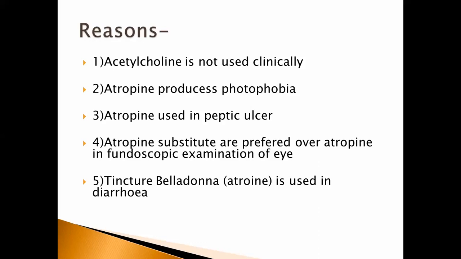Hence, the size of the pupil increases, and the focal length also increases. An individual can see objects which are far away, but cannot see objects near to him. That is cycloplegia. The person suffering from cycloplegia and mydriasis cannot respond to bright light, that is photophobia. Hence, atropine produces photophobia by producing mydriasis and cycloplegia.